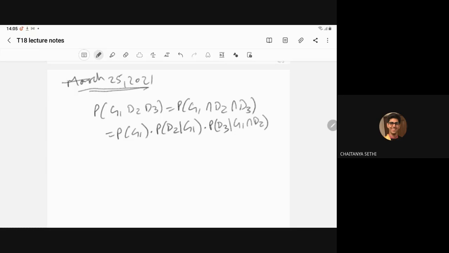Using the concept of conditional probability, you have seen the formula: probability of A given B is probability of A intersection B divided by probability of B. So probability of A intersection B can be written as probability of A given B times probability of B. Using this concept, we can write the probability of G1 intersection D2 intersection D3.